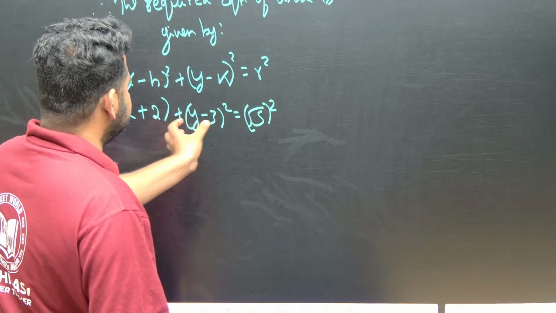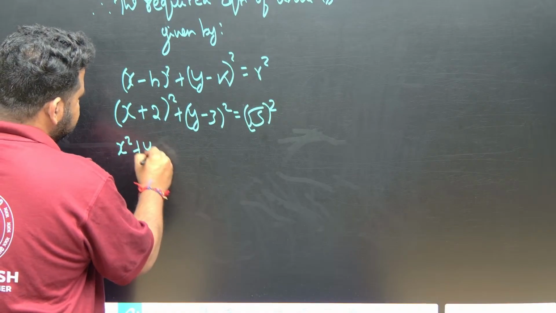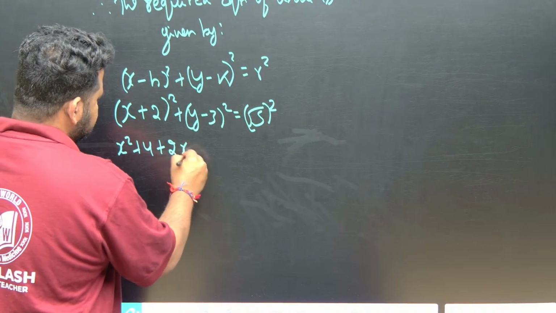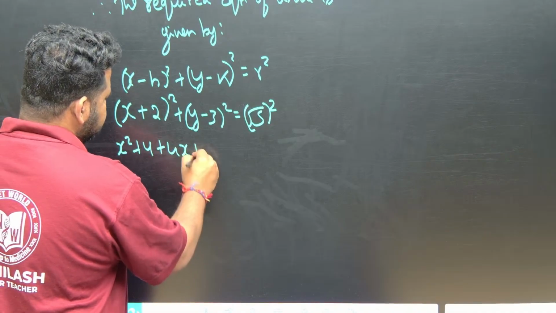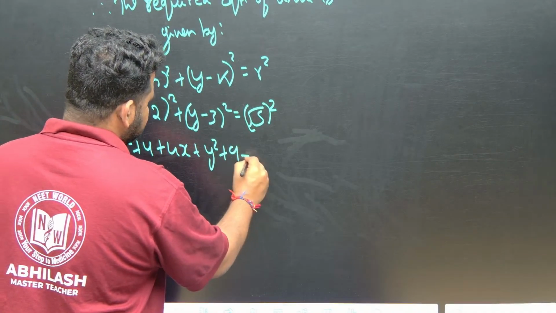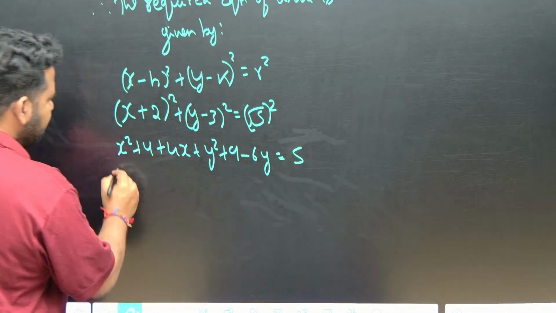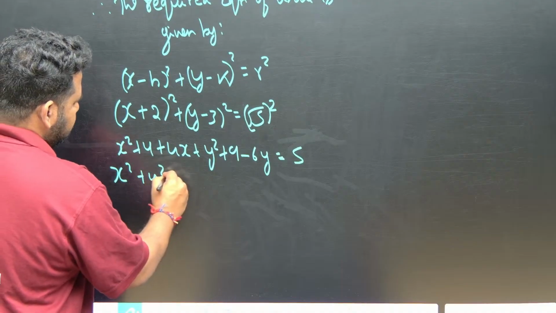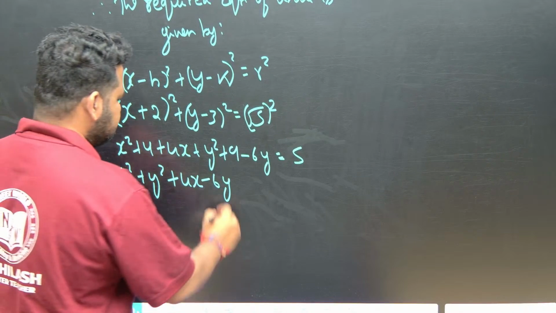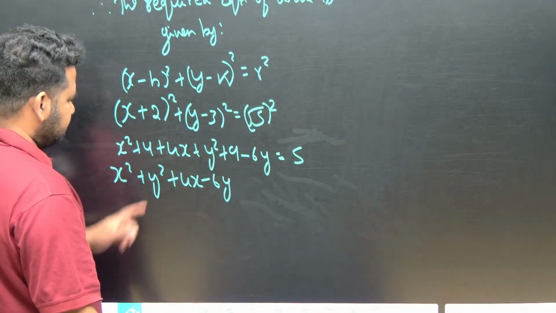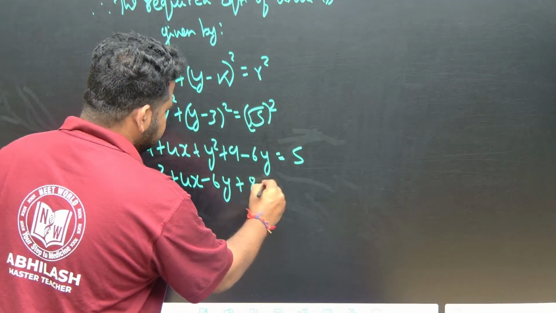So (x plus 2) whole square plus (y minus 3) whole square is equal to root 5 square. So see here, x square plus 4, this is (a plus b) whole square, so 2ab is 4x. Then y square plus 9 minus 6y is equal to 5. So we will have x square plus y square plus 4x minus 6y, then 9 plus 4 is 13, 13 minus 5 is 8, equal to 0.